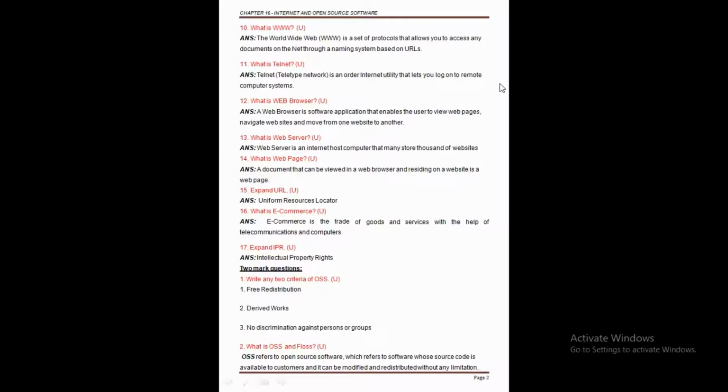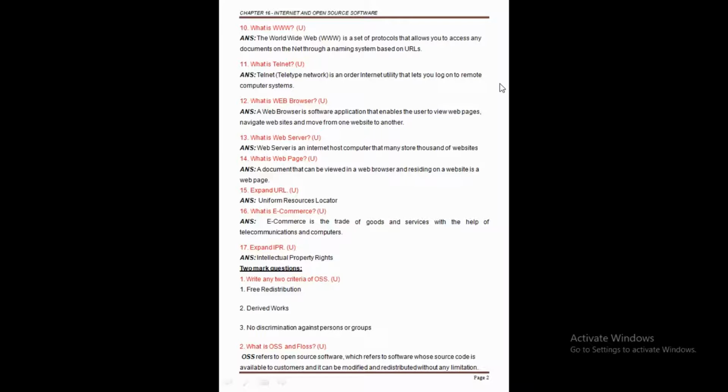The first one is free redistribution, the second one is derived works, and the third one is no discrimination against a person or a group of persons. Clear this point here? We are in the question of the conditions of OSS. The full form of OSS is open source software.